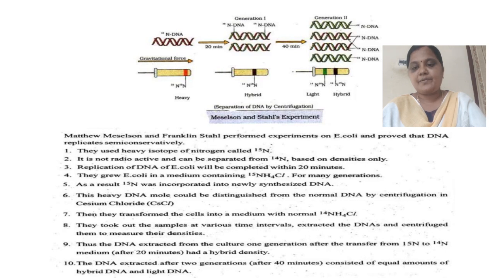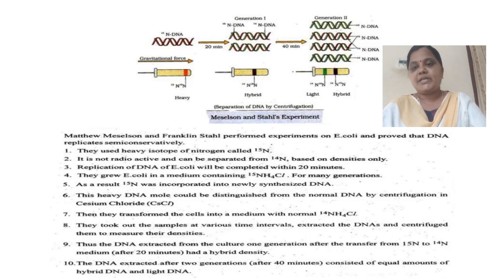If you see in the diagram, in generation 1, after transfer of 15N to 14N, it took 20 minutes. The result is the hybrid density. And in the second generation, the DNA extracted after 2 generations, which means after 40 minutes, consisted of equal amounts of hybrid DNA and light DNA.